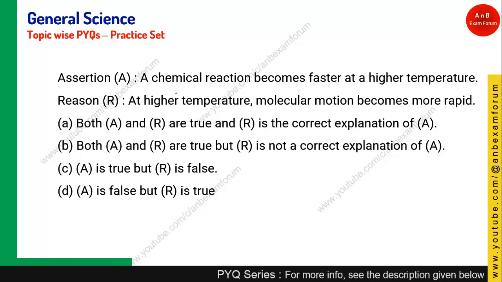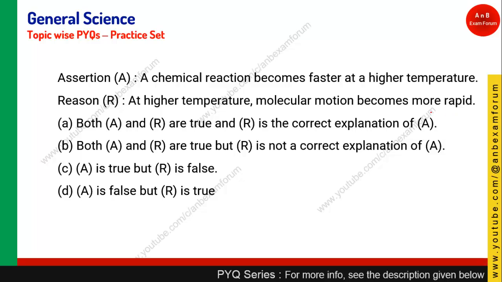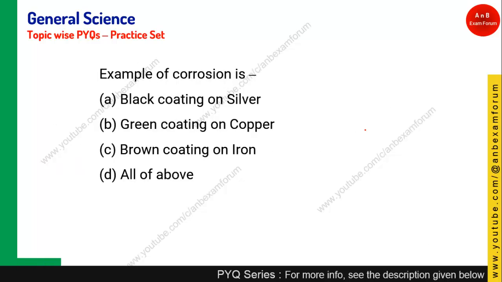A chemical reaction becomes faster at higher temperature. This is the assertion. At higher temperature, molecular motion becomes rapid. Yes, it is a correct reason. So both A and R are true, and R is the correct explanation. Yes, when molecular motion becomes rapid, chemical reaction happens faster. Very simple statement. So option A is the right answer. Let's see the next question.